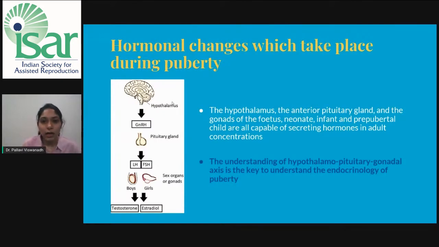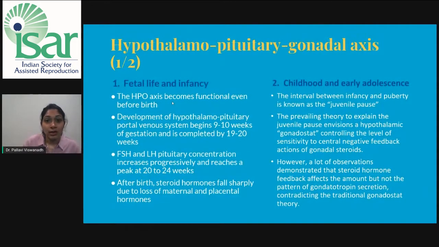The understanding of the hypothalamo-pituitary gonadal axis is the key to understanding the endocrinology of puberty. Let us understand this axis, what happens to it during various stages of our life. During fetal life and infancy, the HPG, or hypothalamo-pituitary gonadal axis, becomes functional even before birth.